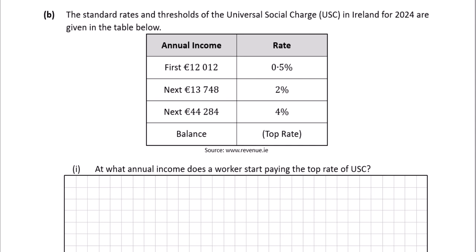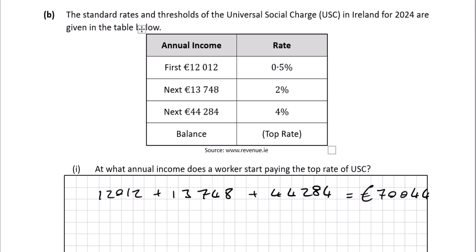So at what annual income does a worker start paying the top rate of USC? Well, all we've got to do is add these three numbers here. So you take 12,012 plus 13,748 plus 44,284. That'll give us a total value of €70,044.